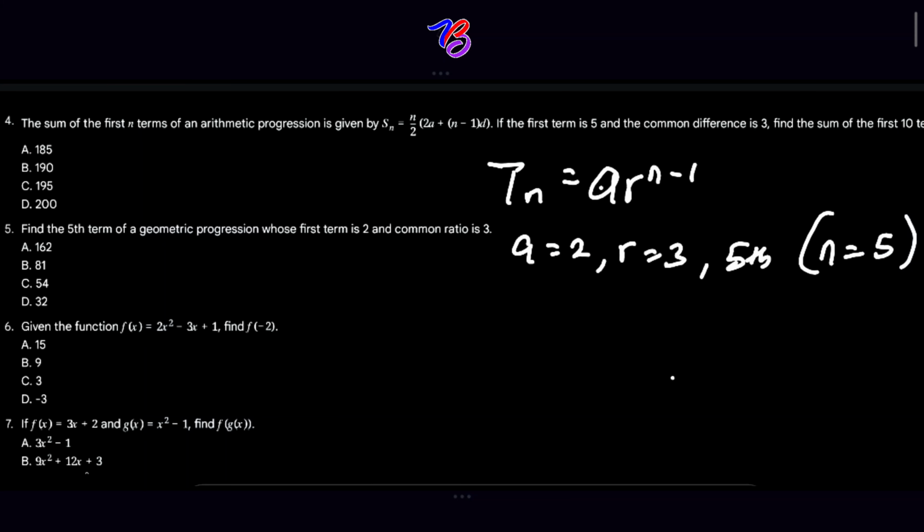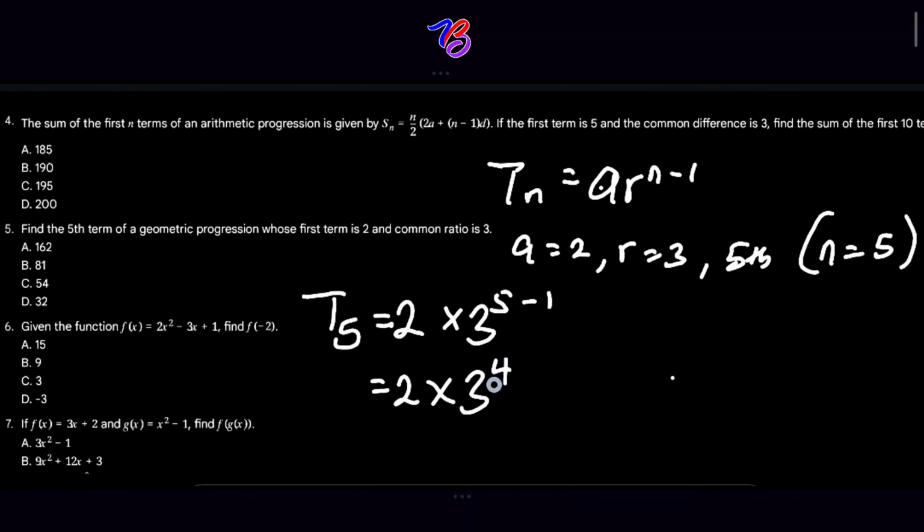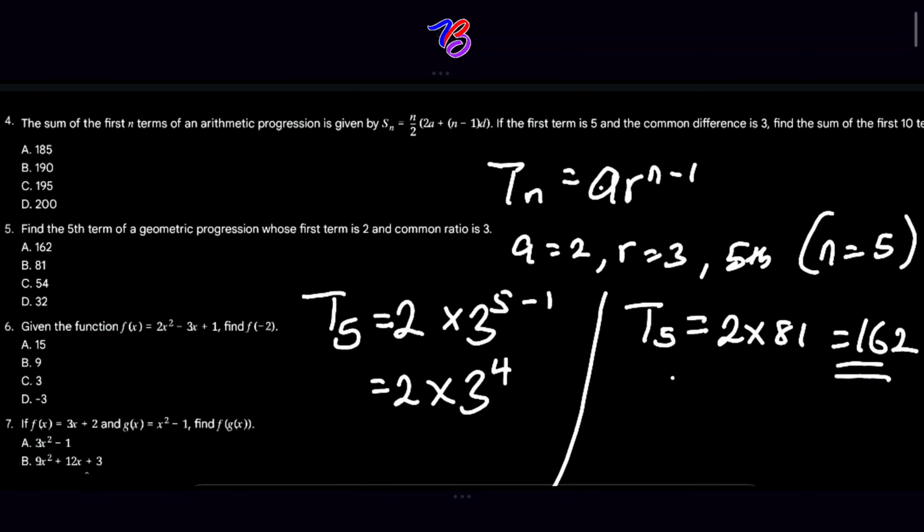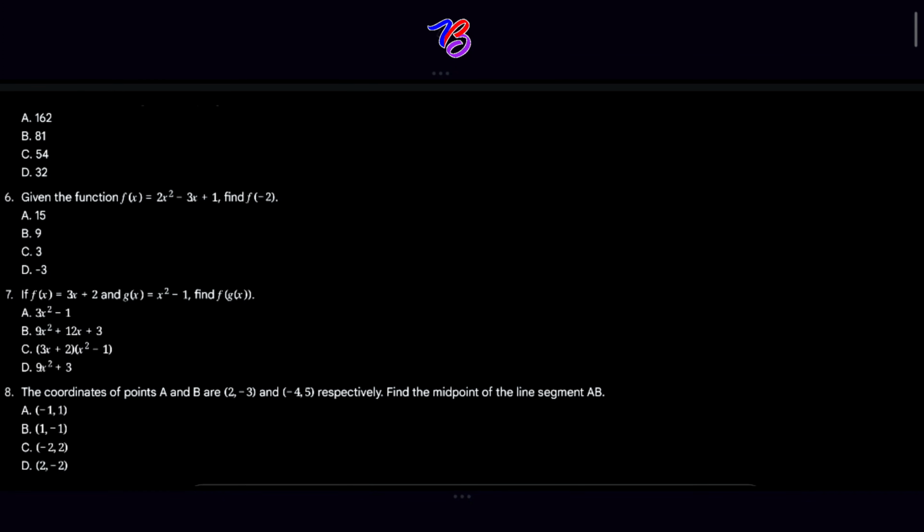So by substitution, we have t of 5 is equal to 2 times 3 raised to the power 5 minus 1. So that will be 2 multiplied by 3 raised to the power 4, since 5 minus 1 is 4. So that our T5 will now equal 2 times 81, which gives us 162. Our final answer is 162. A is our answer.